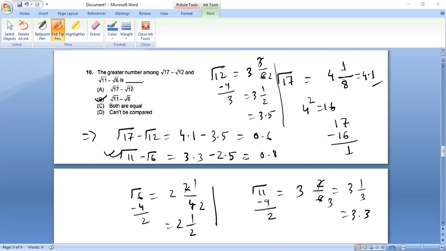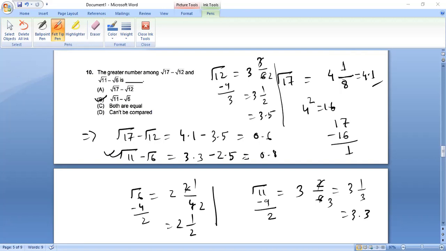Okay. Question number 15. Options are here, I guess. The number x is equal to 1.242424... This is a repeating, non-terminating decimal, right? It is repeating itself, 242424. So it is a repeating, non-terminating decimal.